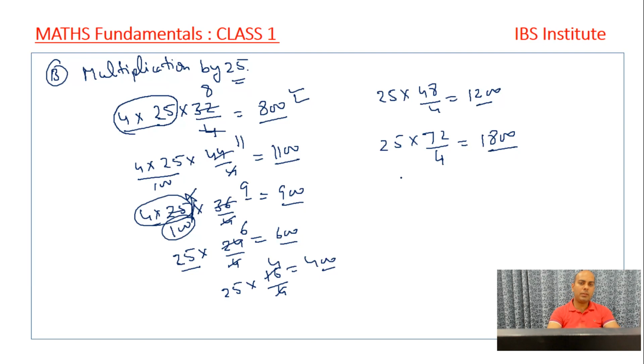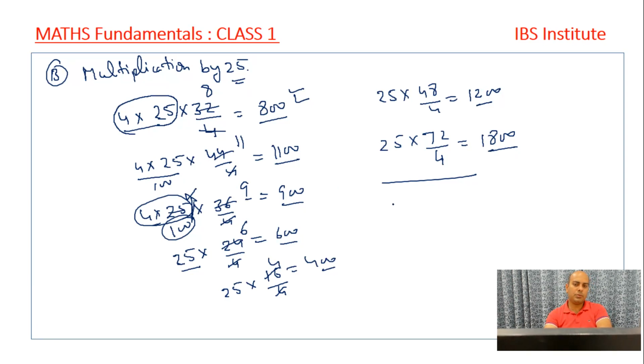So very simple, what we are doing is that if I have to multiply a number by 25, I'm doing nothing. I'm just dividing the other number by 4, right? And applying 2 zeros at the end, right? So on the other hand, normally you might be thinking that all these numbers, all these examples that I have taken, are numbers which are completely divisible by 4.